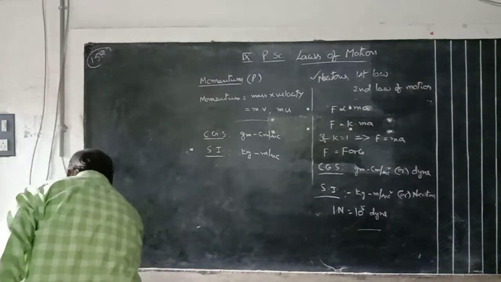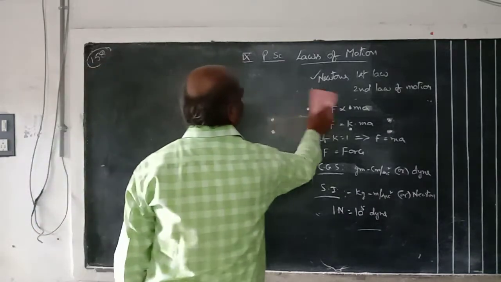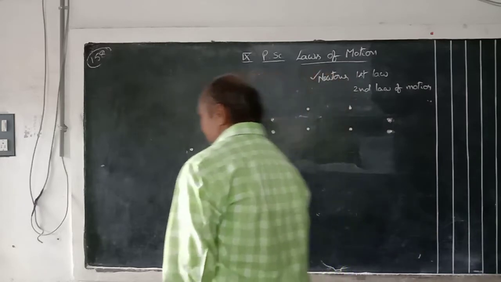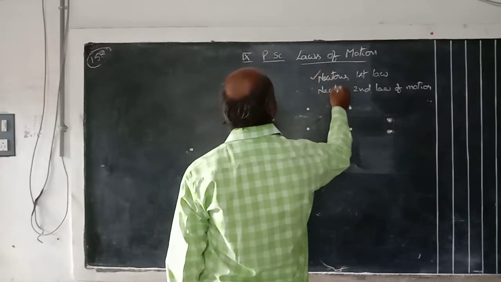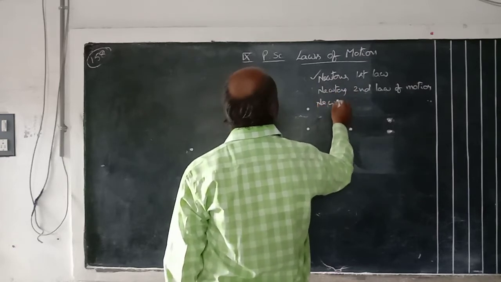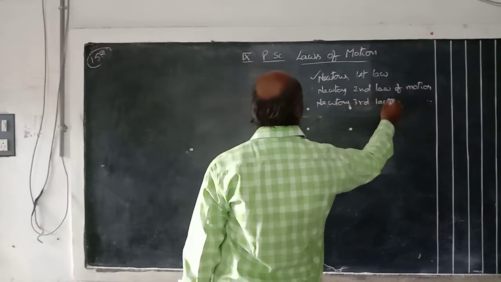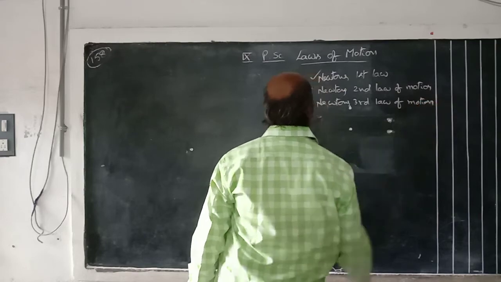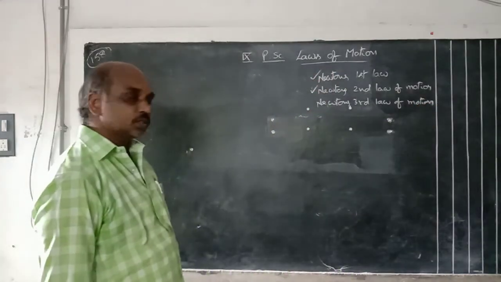Next one is Newton's third law of motion. What is Newton's third law?